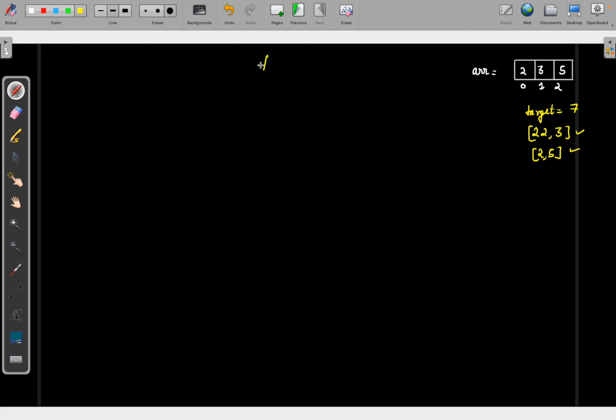Let's see them. Basically I will have one function call. In that function call I will have the target. So can I say I will have 7 here? Let me first put the parameters so you will get the idea. I will have the target t, then I will move with the index, and I want one data structure to store it. Let's suppose I am simply taking answer as my data structure. My answer is basically an empty array. Now let me create it with the values: 7, index is 0. I will first call it this, and my answer is an empty array.